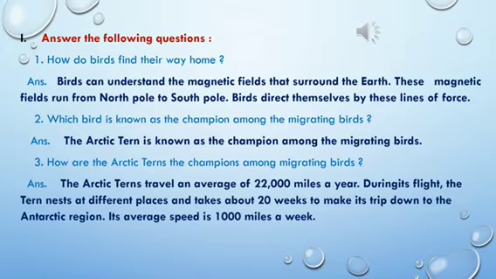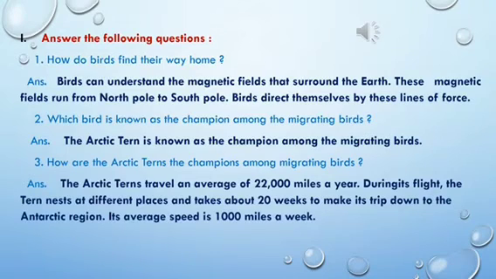Children, here are a few question answers. I have provided the answers so you can directly copy in your notebooks. So first main, answer the following questions. First question, how do birds find their way home? Answer, birds can understand the magnetic fields that surround the earth. These magnetic fields run from North Pole to South Pole. Birds direct themselves by these lines of force.